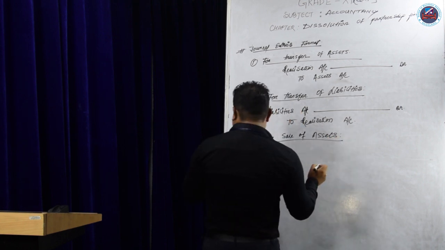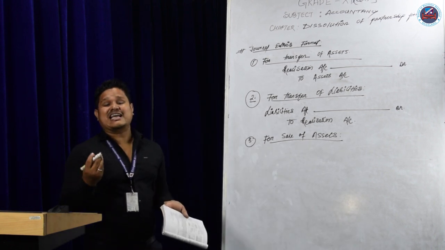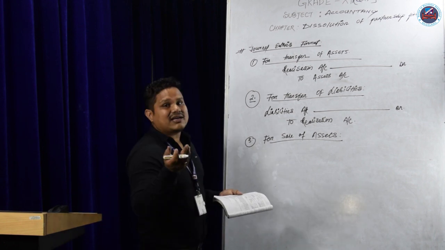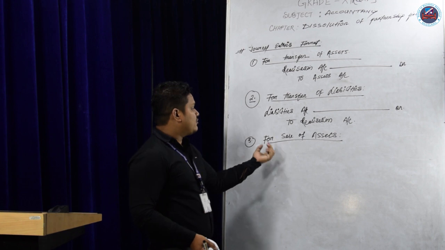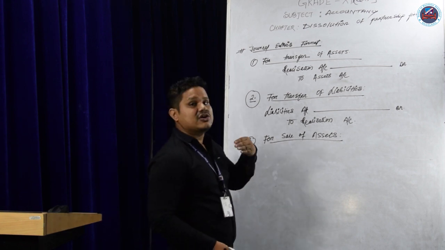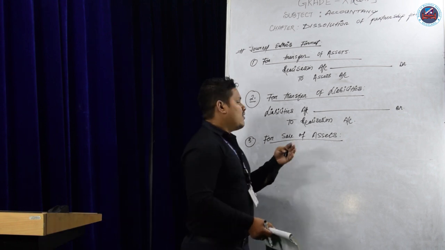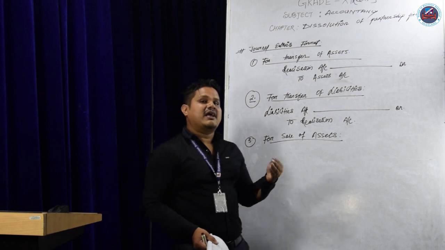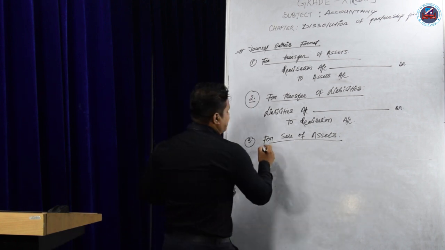If the asset is sold, cash or bank account will come in. That means cash will increase and asset will decrease. So cash account debit or bank account debit to assets account, because the asset goes out and we know that asset is a real account. Bank and cash are also real accounts. What comes in is debit and what goes out is credit. We have learned this already in class 11.